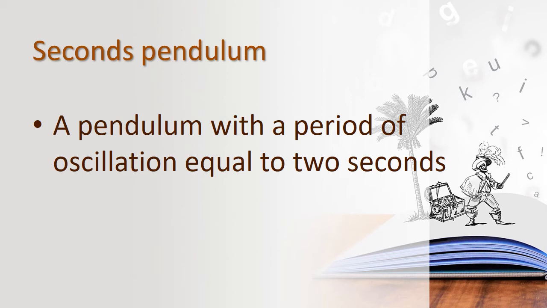If you pull the bob, what will happen? It will move in a to and fro motion, that means backward and forward motion. It will start taking oscillations: backward and forward and backward it will move. That is called oscillation.